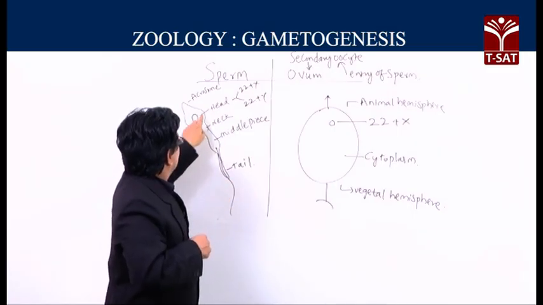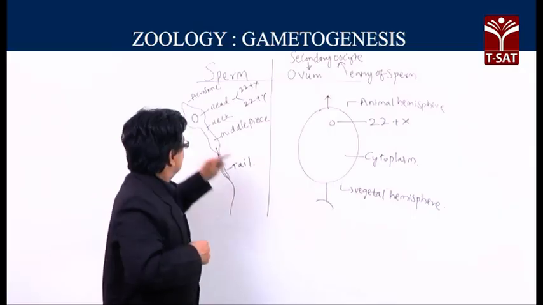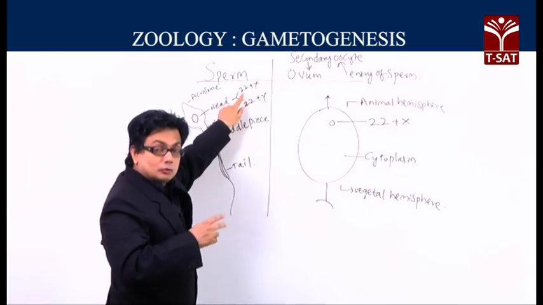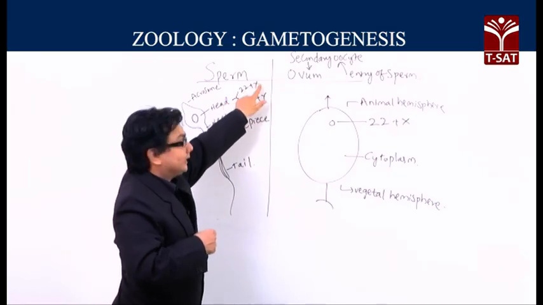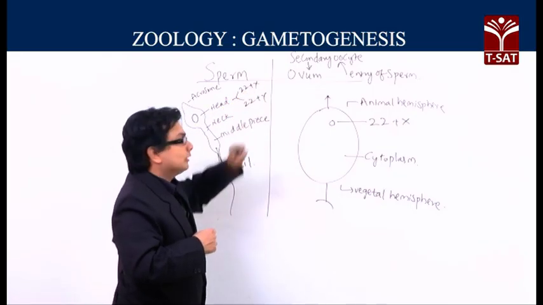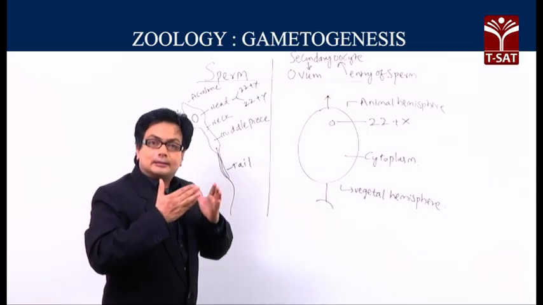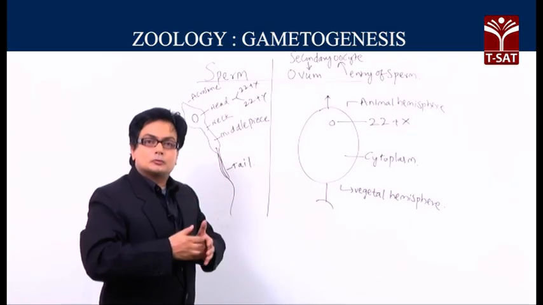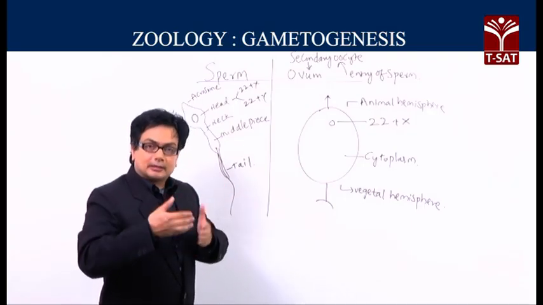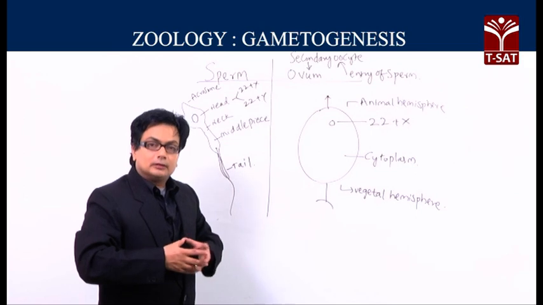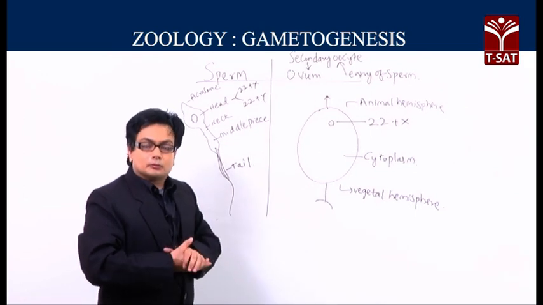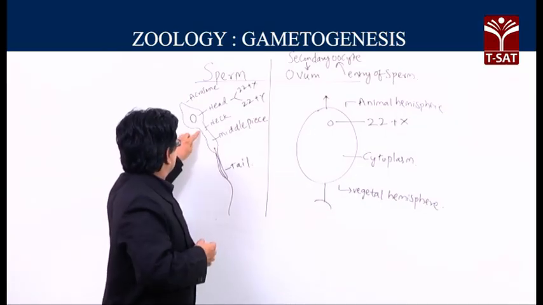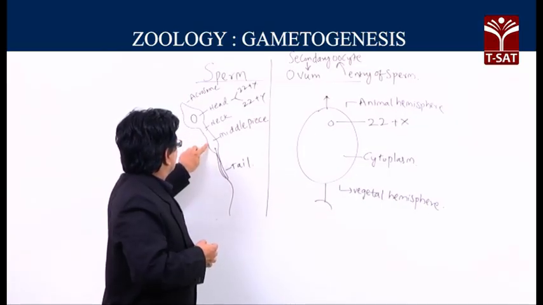Now, the head contains the nucleus. This is the haploid nucleus, and it will have 23 chromosomes, but it can be 22 plus X or it could be 22 plus Y. That's why, as we understand from spermatogenesis, 50% of the sperms will be carrying the X chromosome and 50% of the sperms will be carrying the Y chromosome. But the total number of chromosomes in the nucleus of a sperm will be 23, and that is followed by the neck. The neck is followed by the middle piece.